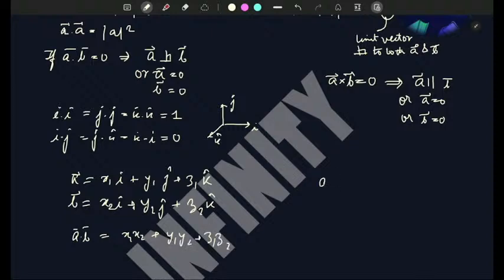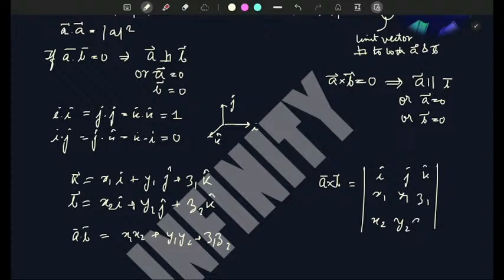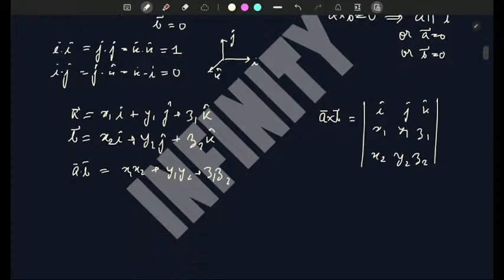And if we need to know A cross B, this is I cap, j cap, k cap, and inside the matrix you need to put x1 y1 z1, x2 y2 z2. Next thing, suppose this is a parallelogram made with A vector and B vector.